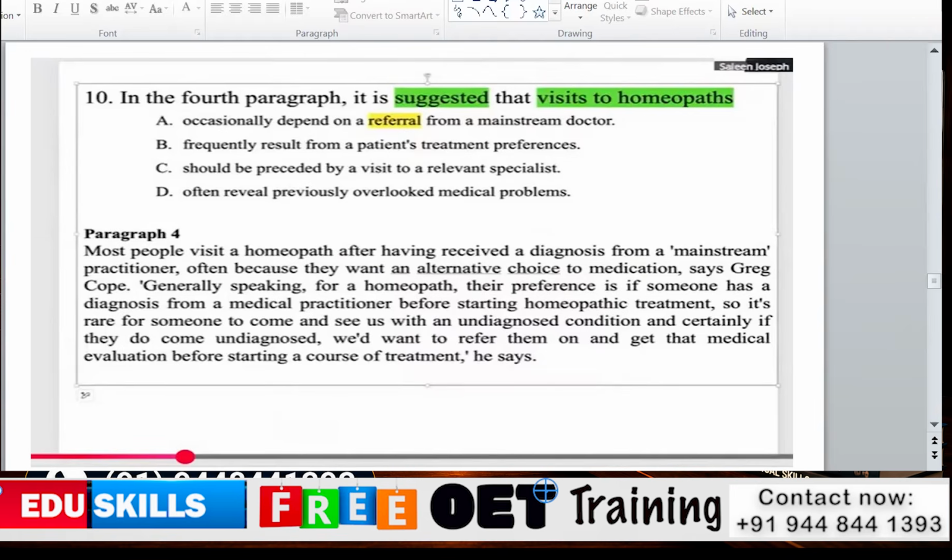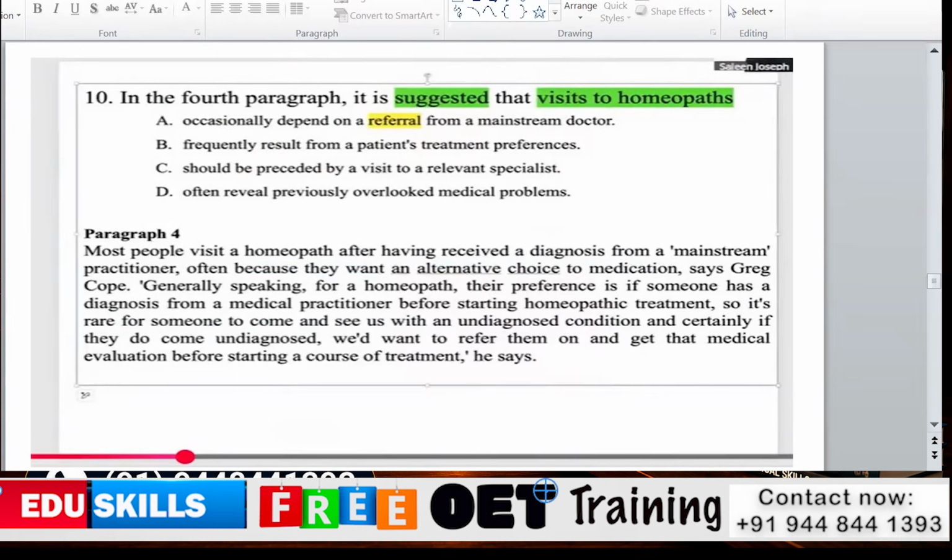Okay, so first we'll understand question 10. The fourth paragraph suggests that of homeopaths. What they are saying, the visit of a homeopath, what is it all about. I have already read the paragraph, so now we'll go to the options.